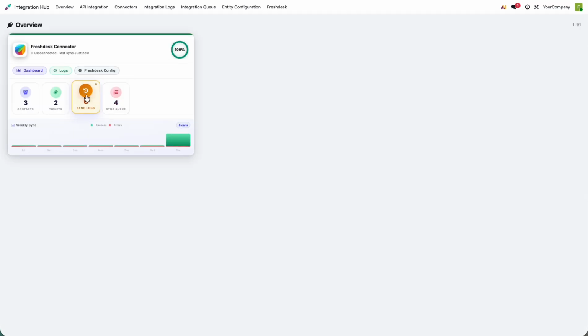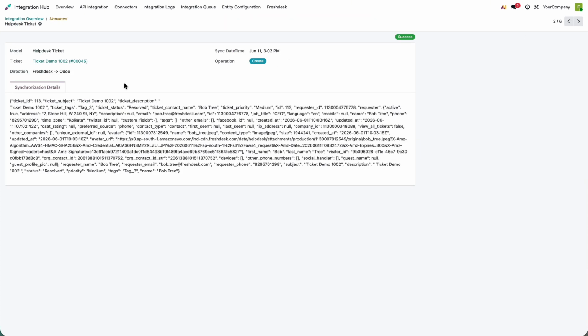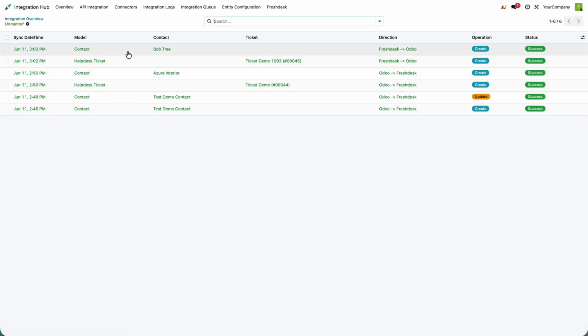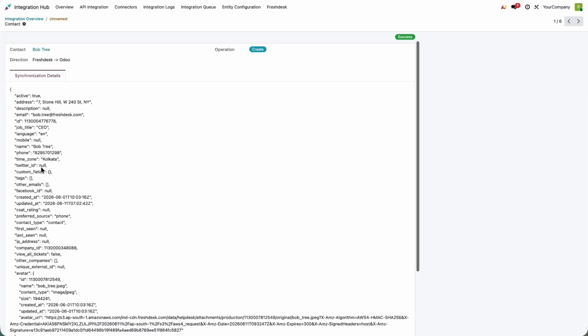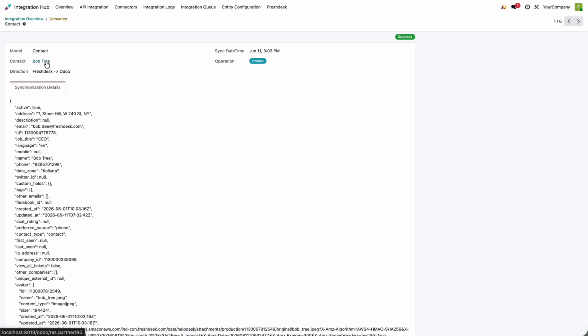So the syncing log is created and a ticket is also created. You can see the LBS ticket was created, with this contact which is not available on the Odoo side, so the contact is also created. This is the response from Freshdesk to Odoo, with all details and the operation is create. And this is the response for the contact-related create operation.